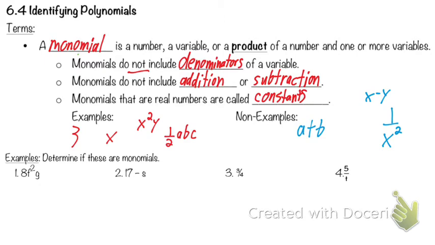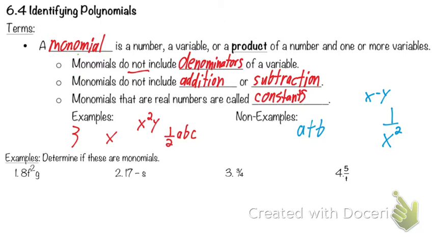Those are the three things, so to speak, that break it up: addition, subtraction, depending on how you want to classify that, and a variable in the denominator make it not a monomial. It's no longer one thing. Now, if I took this a plus b and covered up the plus b, is the a a monomial? Yes. If I covered up the a plus, is the b a monomial? Yeah, but when I put them together, is that? No, it's not. It's a plus b.